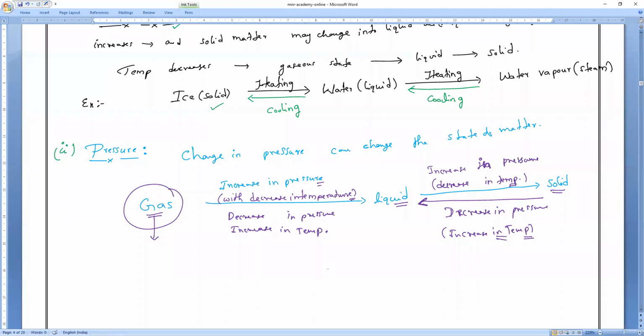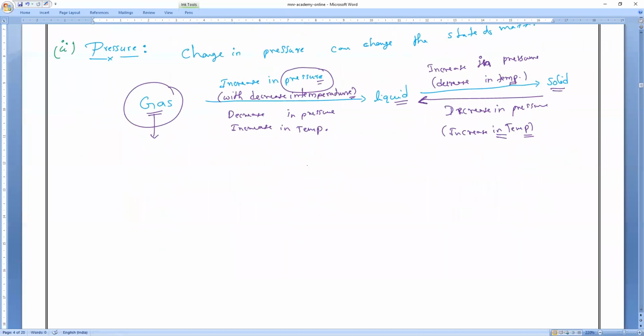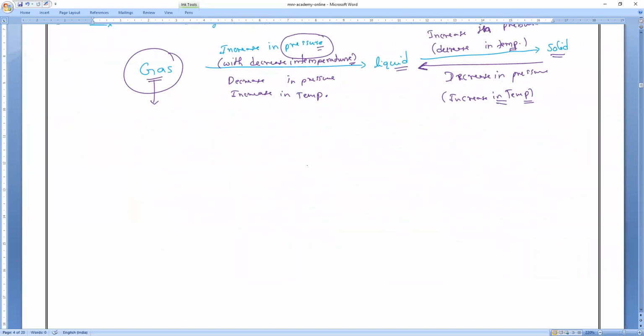Now, of course, this pressure: our atmosphere is exerting pressure. The air which is around us is exerting pressure. That pressure we used to call something; anybody can tell me? We all studied it in lower classes also. Yes, the atmospheric pressure. The pressure exerted by the air around us is called atmospheric pressure.